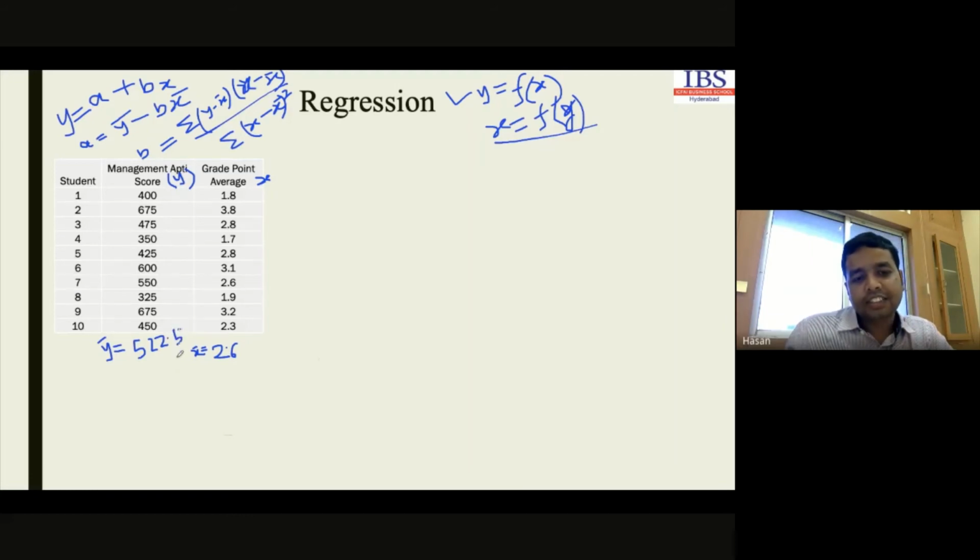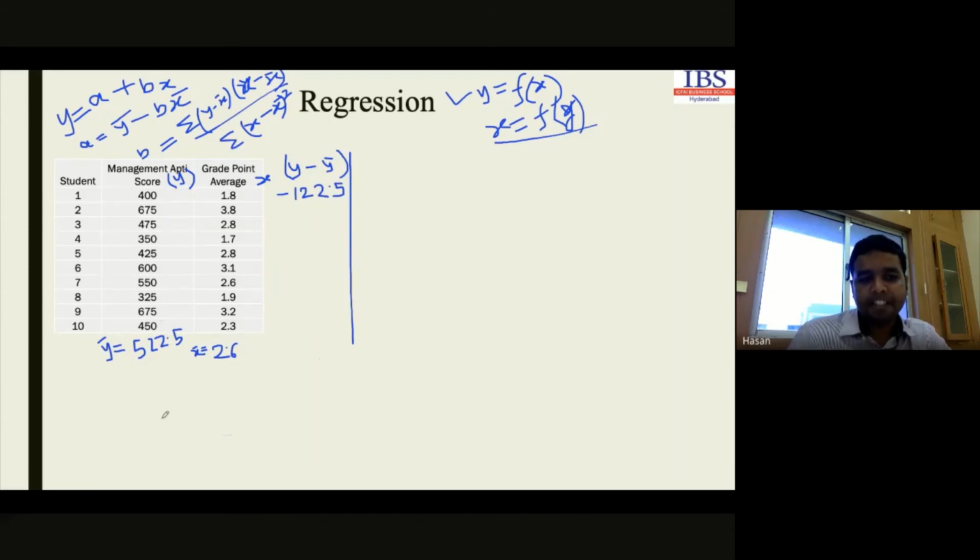So what next? We have to take the deviation. Deviation of y, I'm just writing here, y minus y bar. This is the first job, we have to calculate the deviation of y. What will be the value? You just compute and tell me. 400 minus this one, right? This is y bar and this is the y value. What will be the deviation here? Minus 122.5, right? 400 minus 522.5, right?